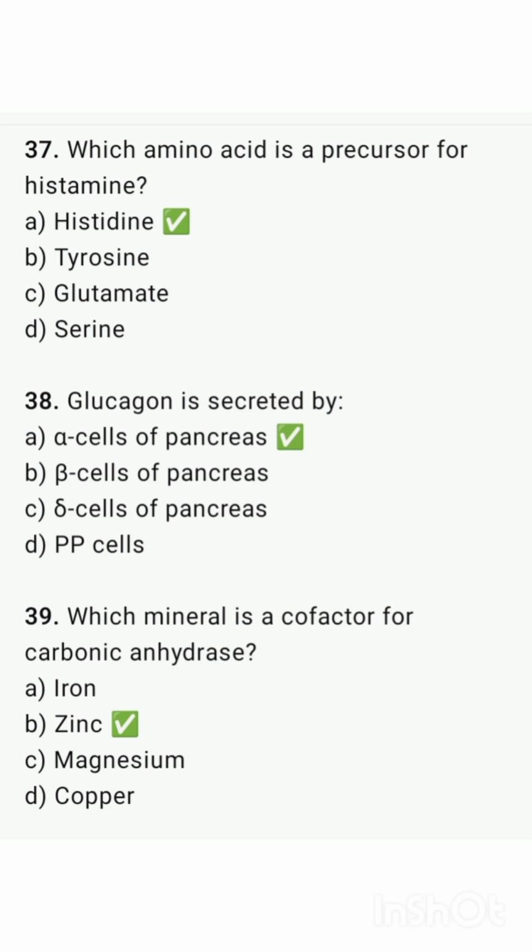Glucagon is secreted by alpha cells of pancreas. Which mineral is a cofactor for carbonic anhydrase? That is zinc.